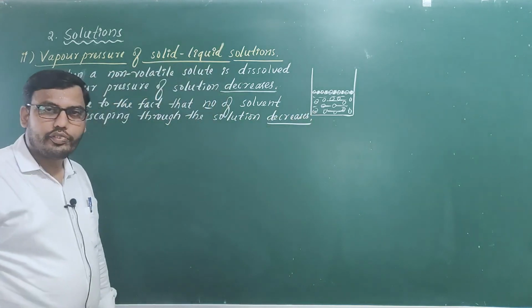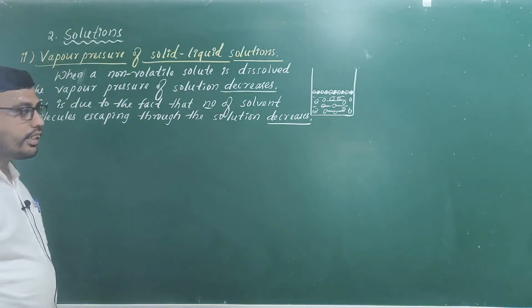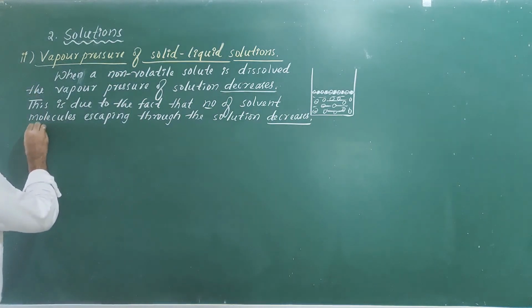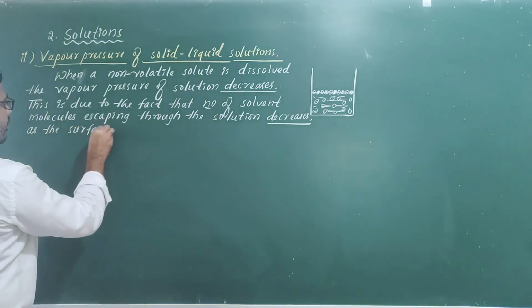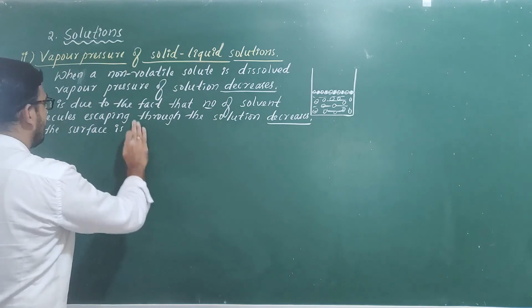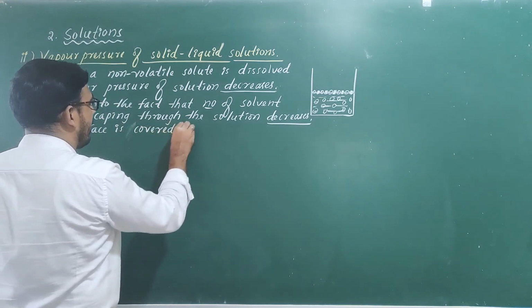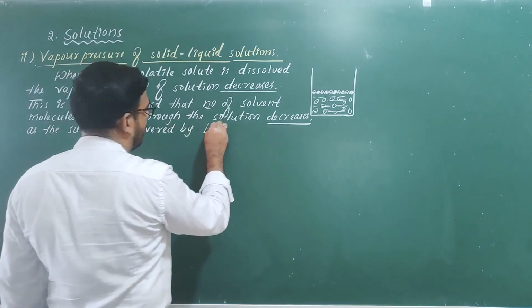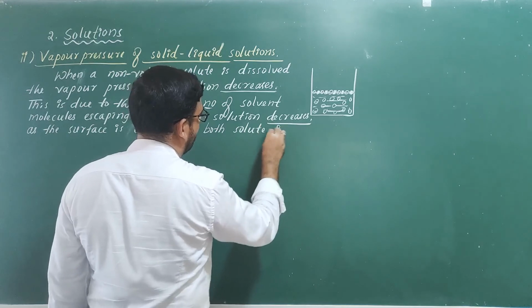The number of solvent molecules escaping from the solution decreases as the surface is covered by both solute and solvent particles.